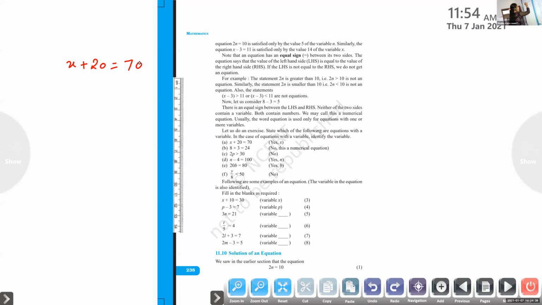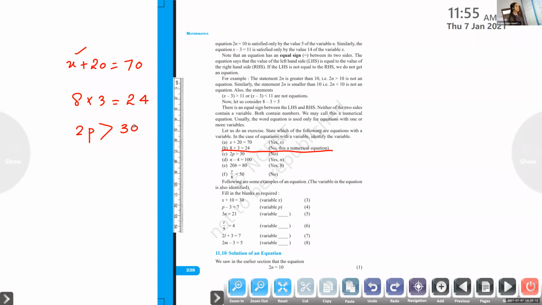Now, 8 into 3 equal to 24. Is there any variable here? No, there is no variable. So it is known as a numerical equation. It is an equation, but it is known as a numerical equation, only numbers. Now, 2p greater than 30.